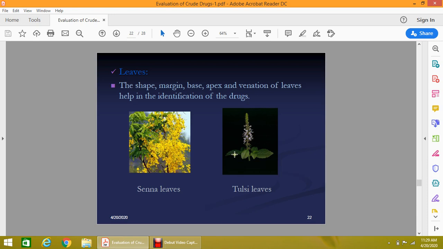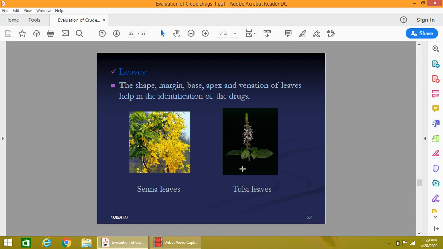The shape of the leaf can also be obovate, lanceolate, spatulate, etc. These are the shapes of the leaves. And the margin can be entire. If it is a very smooth margin, a smooth line, it is called an entire margin. If there is a toothed line, it is called a dentate margin, right? So for leaves, we depend upon